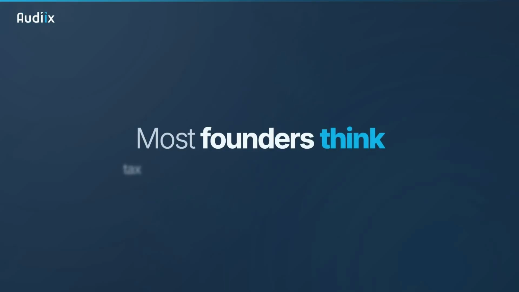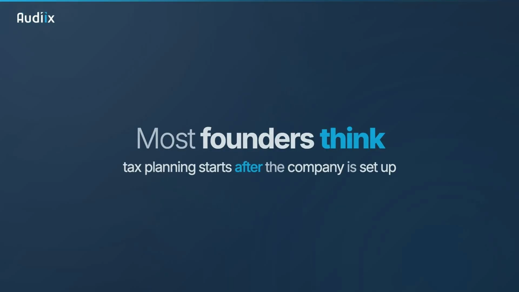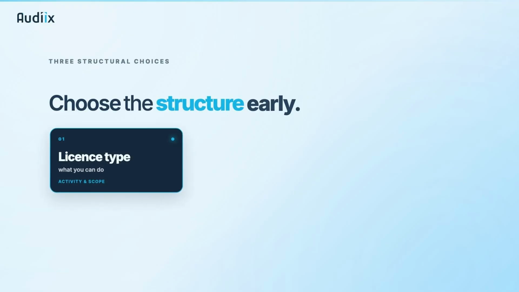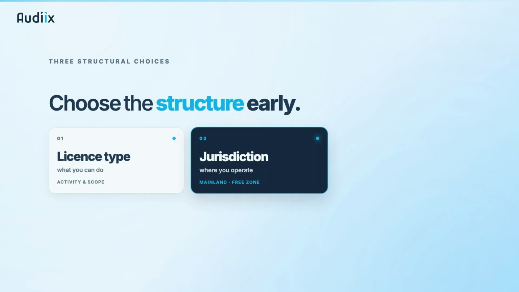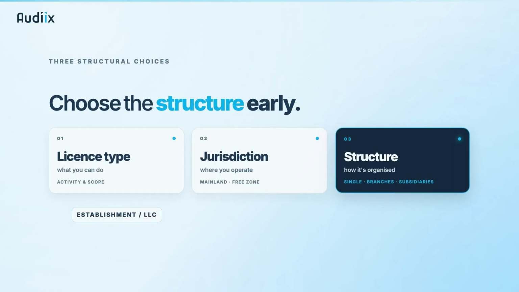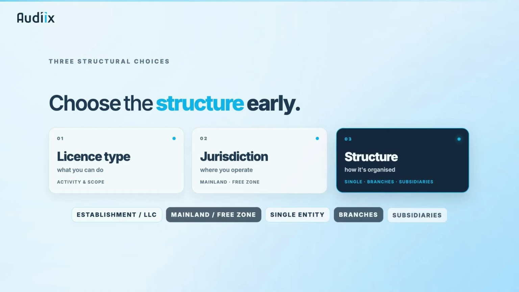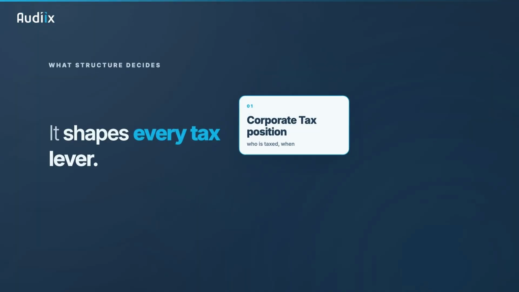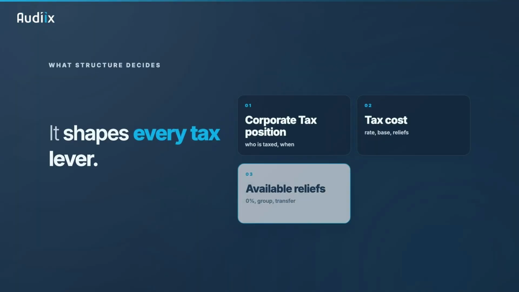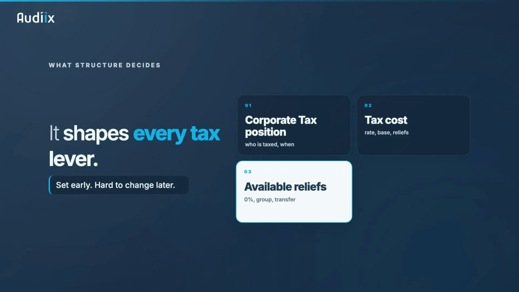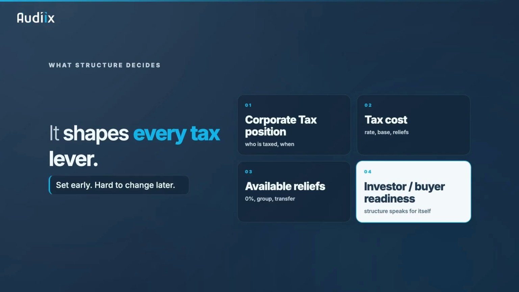Most founders think tax planning starts after the company is set up. It doesn't. It starts when you choose your license type, your jurisdiction, and your structure. Sole establishment or company, mainland or free zone, a single entity, an entity with branches, or a group with subsidiaries. These decisions can affect your corporate tax position, your tax cost, your available reliefs, and even how attractive your business looks to investors or future buyers.